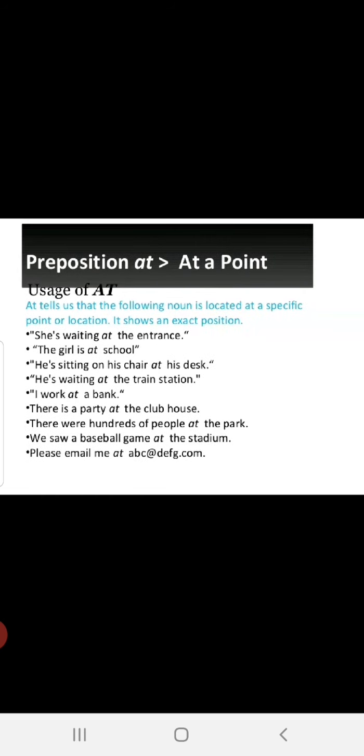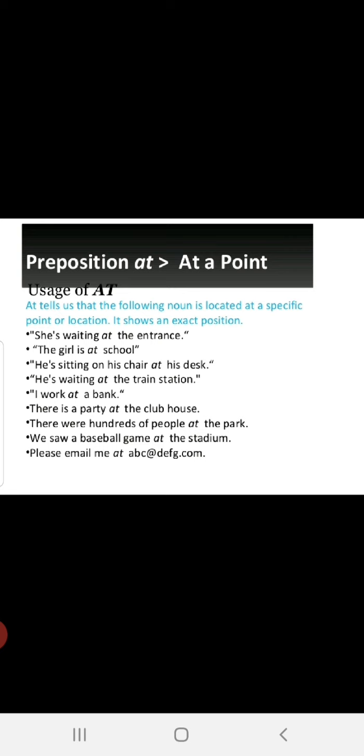Now, again, usage of at a point. See, exactly at a point. At stands for exact. She is waiting at the entrance. Where is she? Exact place is mentioned, at the entrance. The girl is at the school. Again, place is mentioned. He is sitting on the chair at his desk. See, his desk, particular. He is waiting at the train station.